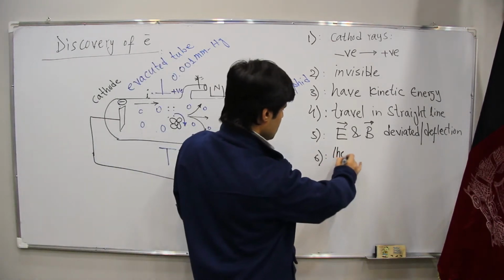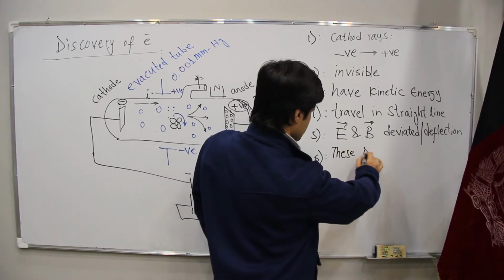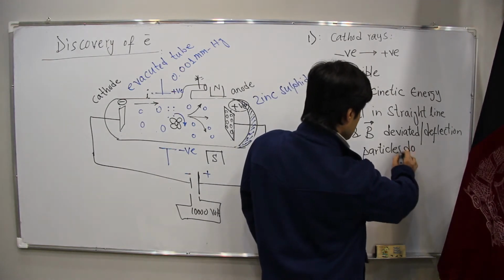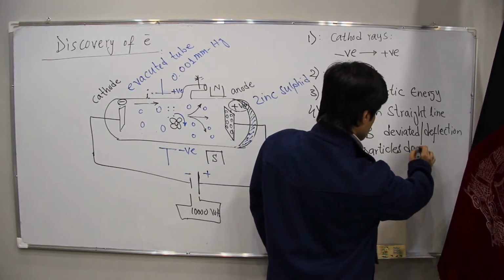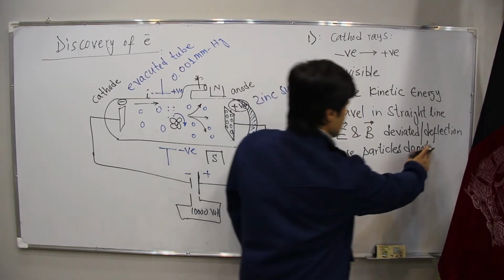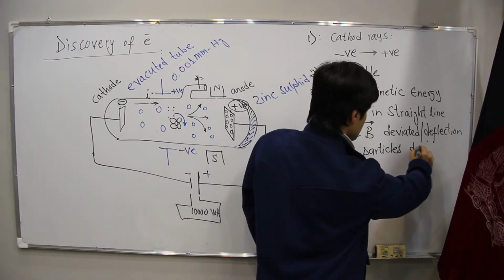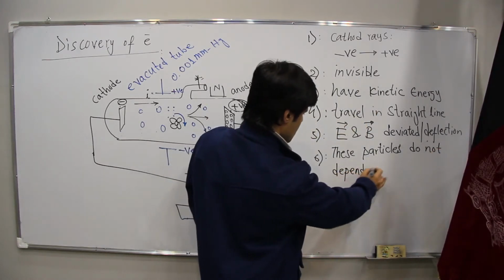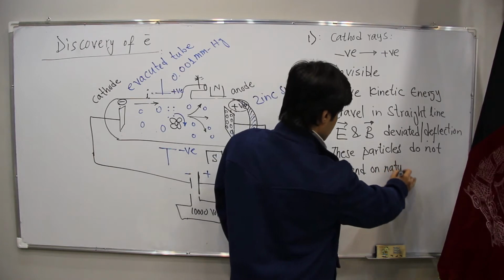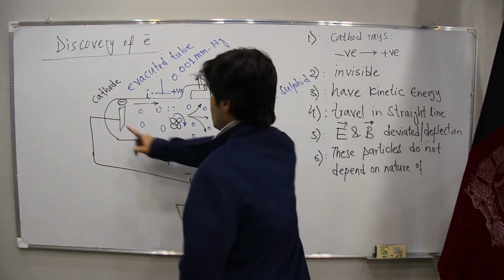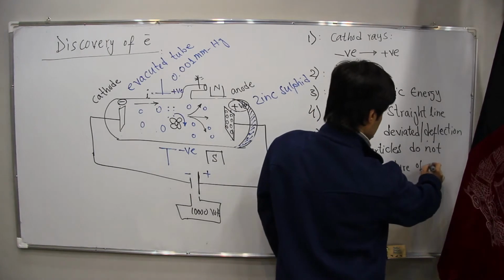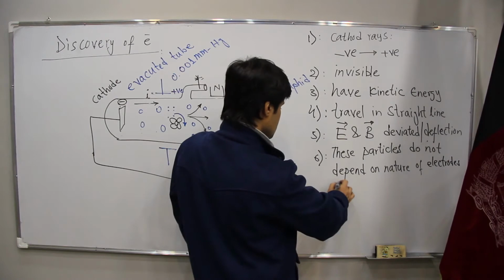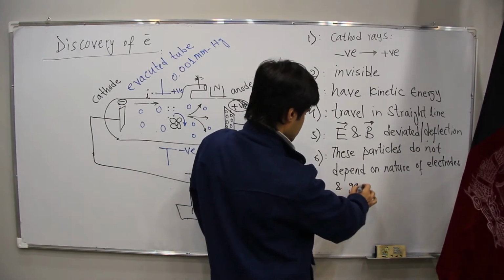These particles do not depend on the nature of what? These electrodes and gases.